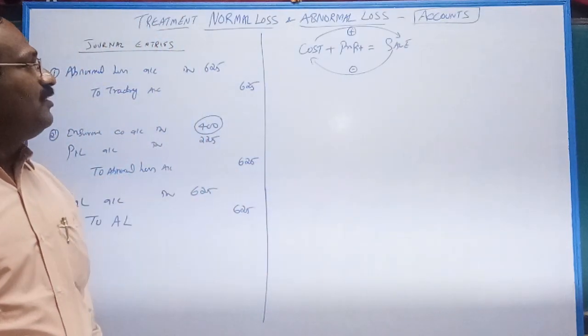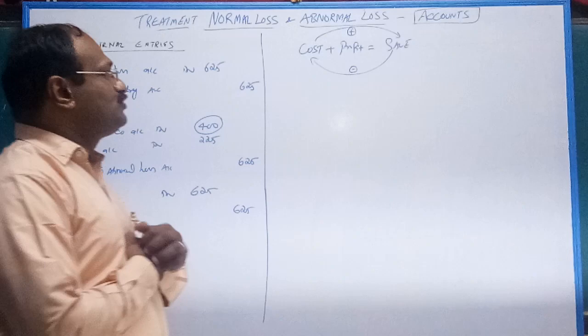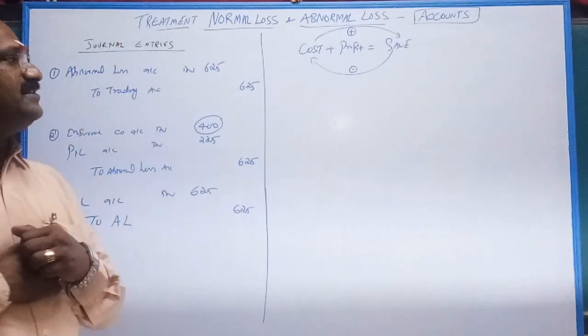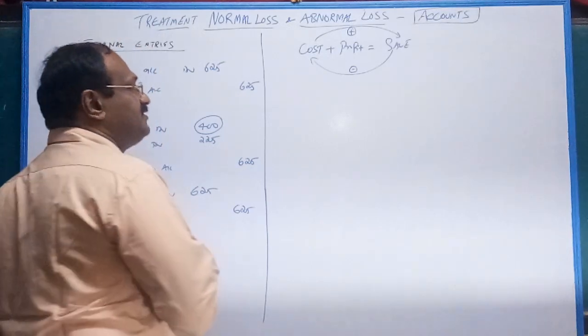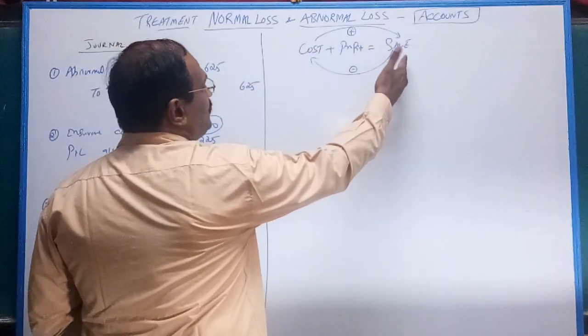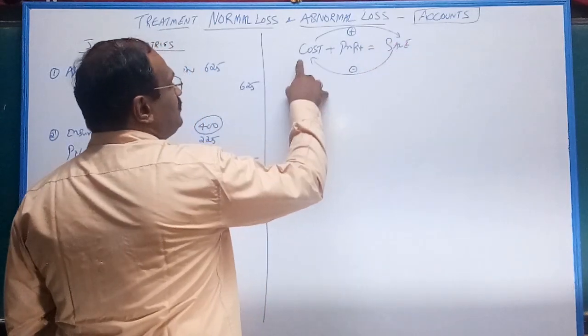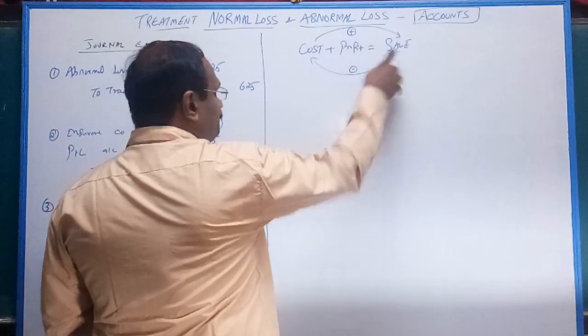Next, coming to something very important. Students remain confused in this particular part, that is, how to fix the sale price. Very simple: cost plus profit equals sale.